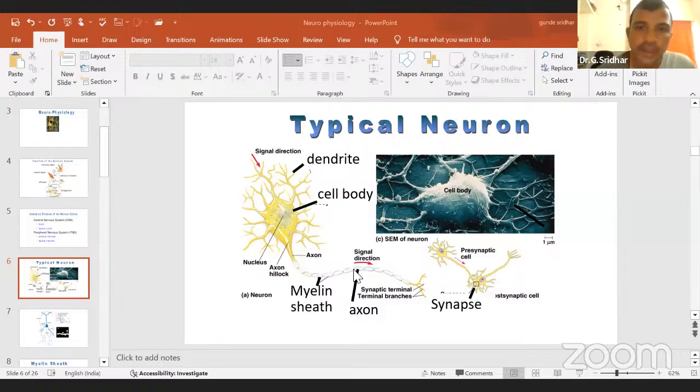This is about a typical neuron structure. Then the junction between the two neurons, this is one neuron and this is the other neuron, is called a synapse.